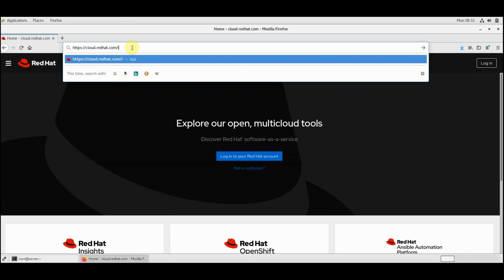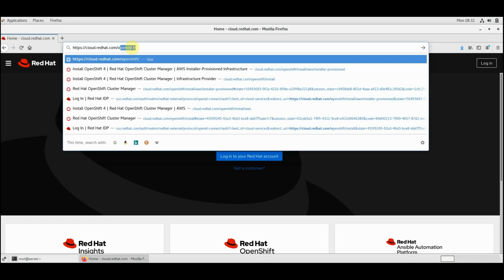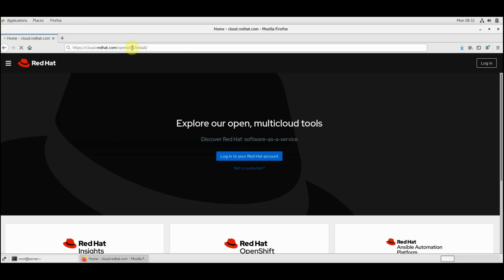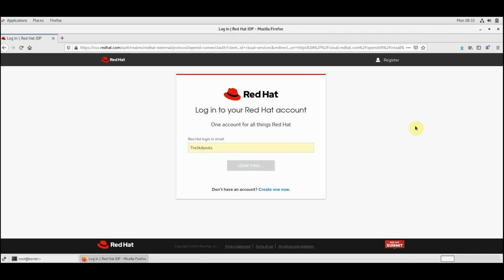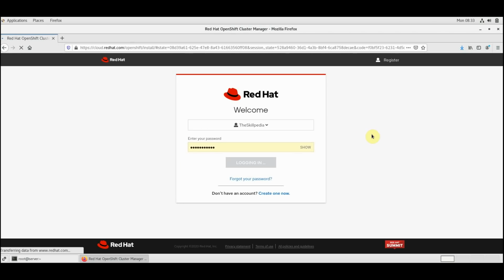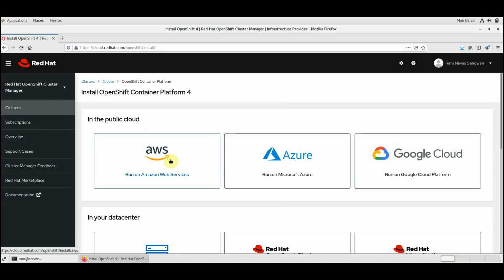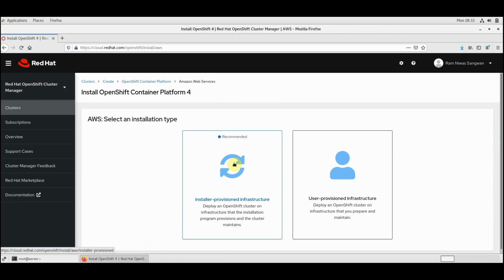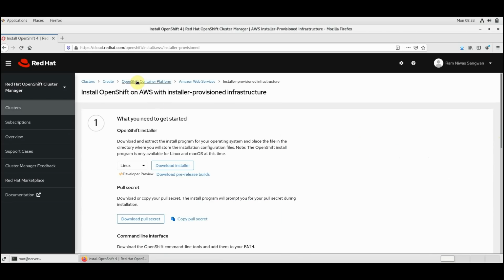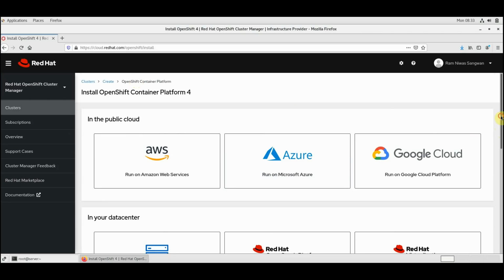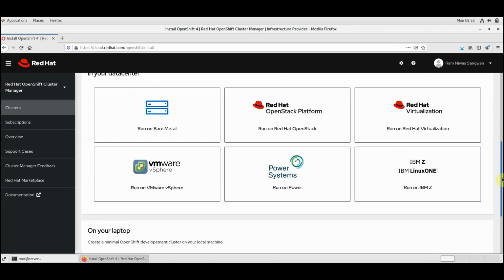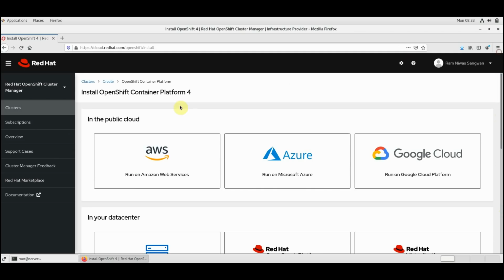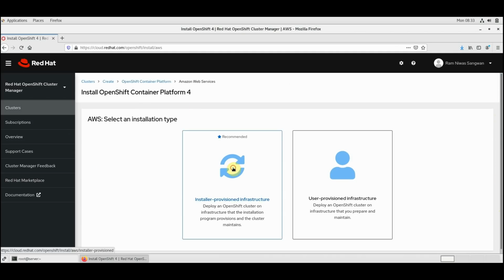Visit cloud.redhat.com/openshift/install. Now once you visit, if you already have an account, log in with that account. If not, you have to create an account and log in to Red Hat. Red Hat gives you a 60 day trial for trying this OpenShift, and I'm using developer preview, and you see various options here: run on laptop, VMware, Power Systems, Azure, Microsoft, Google Cloud, AWS. We are going to use AWS.